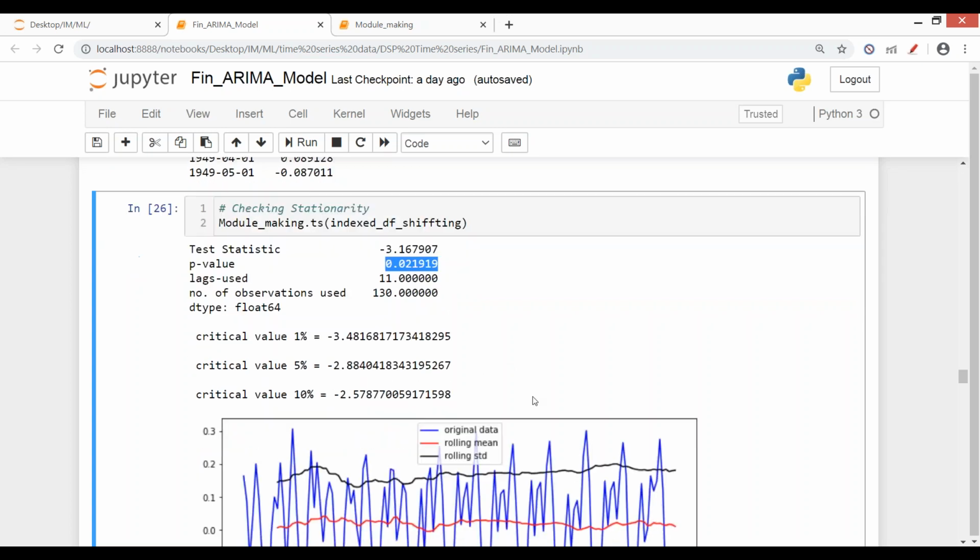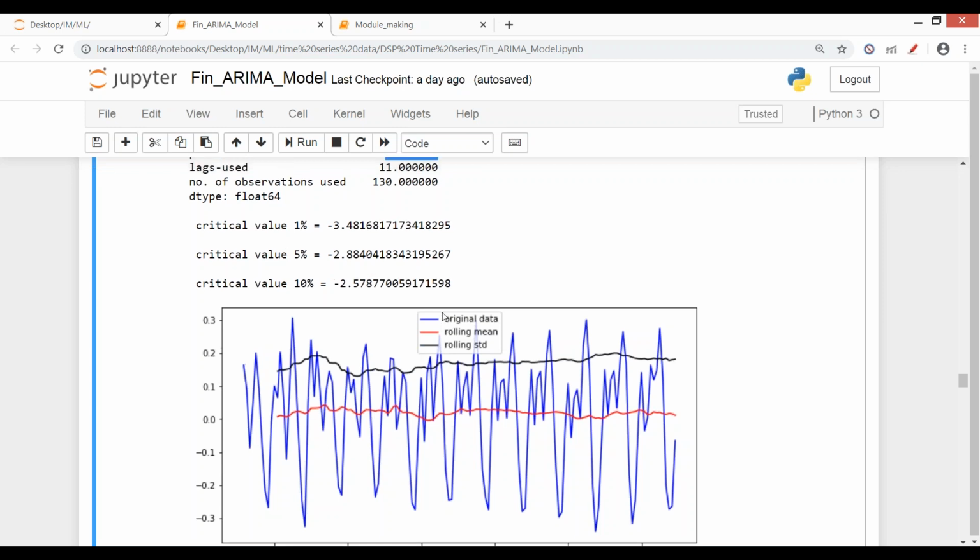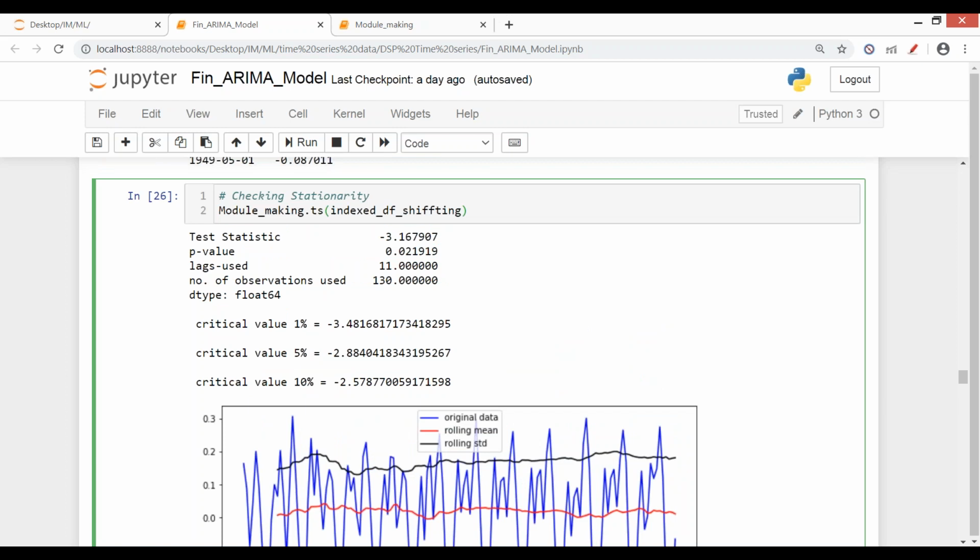This is the p-value, and when you see the graph, you see how the graph was initially in increasing order, but now after second order differencing, everything is on the same page. There are slight minor variations here, but still the data is stationary. Everything is on the same level, whether it was the standard deviation, or the mean, or the regular value. So any confusion still now?